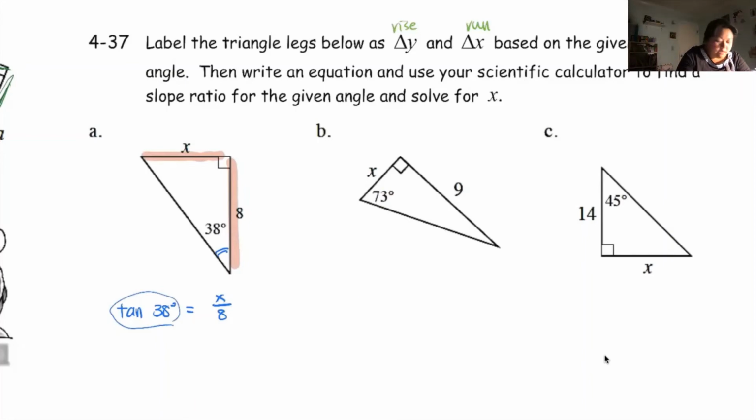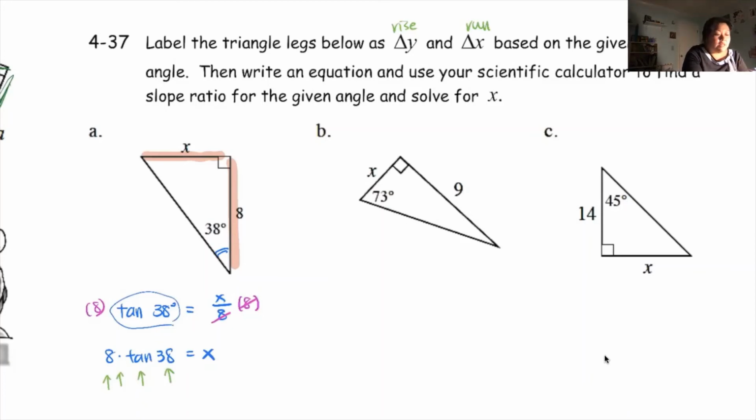You want to get rid of that 8. So you multiply both sides by 8. So that will get rid of the 8. So now your left side is really 8 times tangent of 38. That's when I want to punch it in the calculator. Now, if you're not using a graphing calculator, some scientific calculators need you to punch it in backwards. Some scientific calculators need you to punch 38, then tangent, then times, then 8. So completely backwards. If you're using a graphing calculator, you can just punch in what you see, which is 8 times tangent 38.